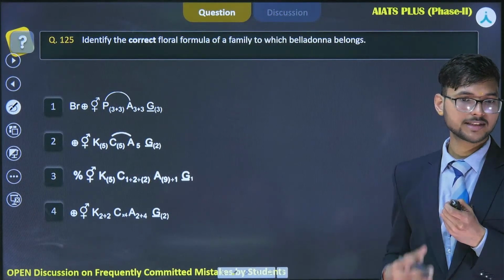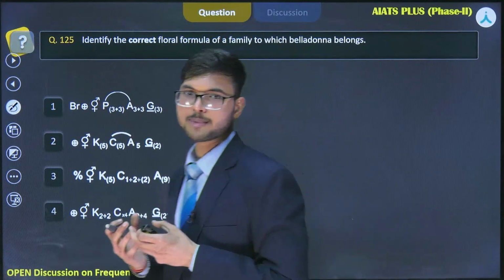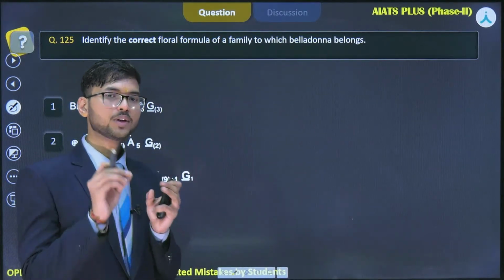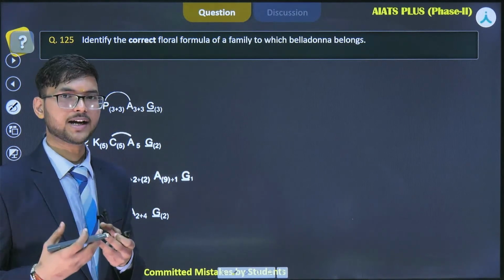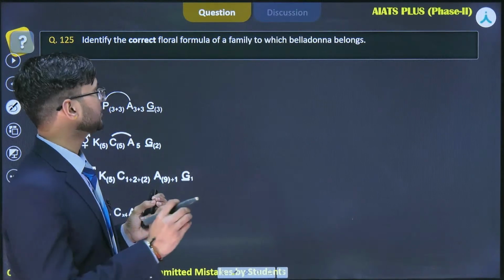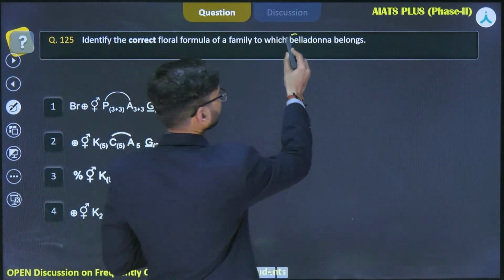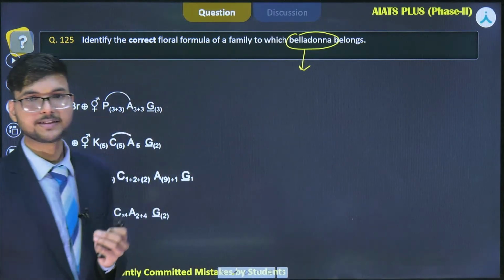So the next question is again from morphology, and quite a few times NEET has asked about the floral formula of a particular plant, right? And you need to remember the family the plant belongs to. Okay. So in case of this question, belladonna belongs to, yes, Solanaceae family. Okay.